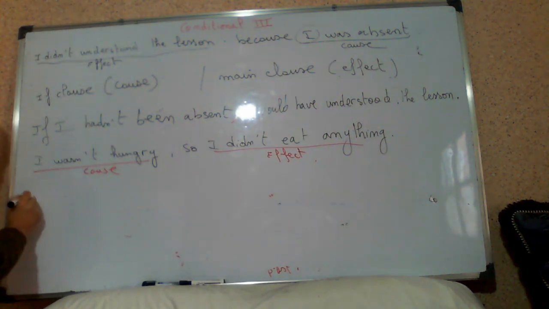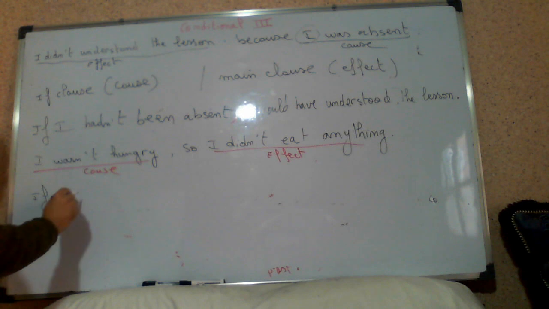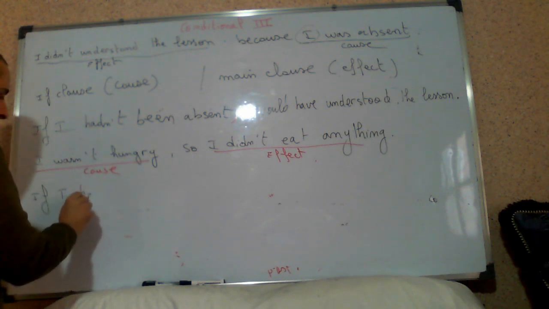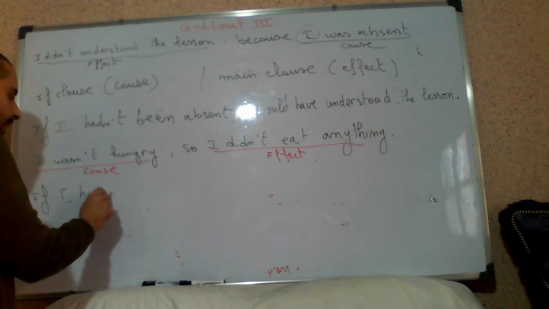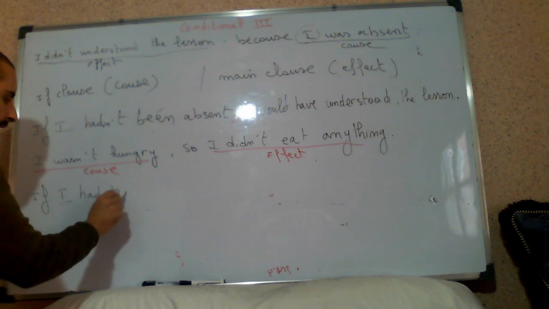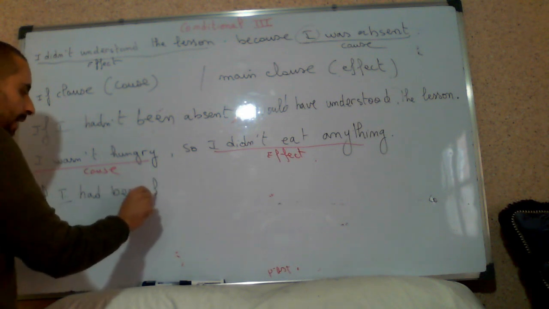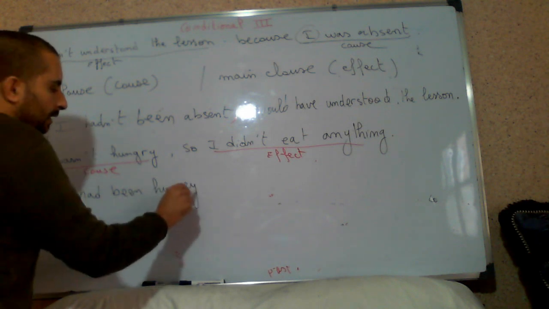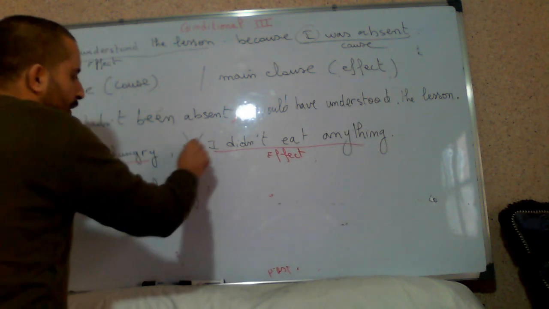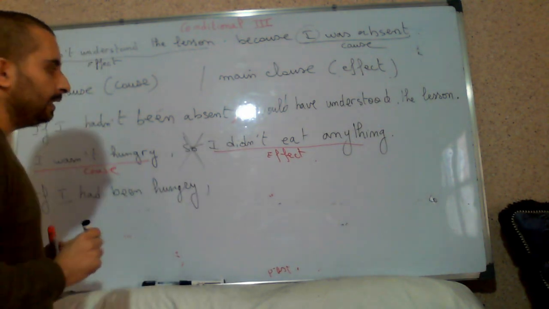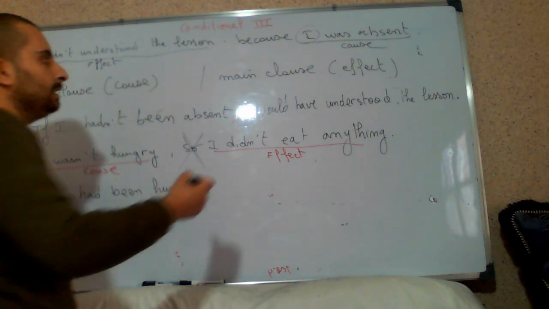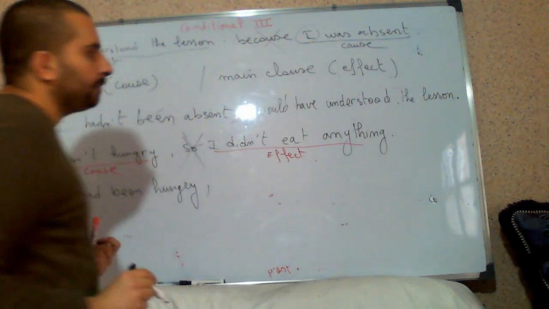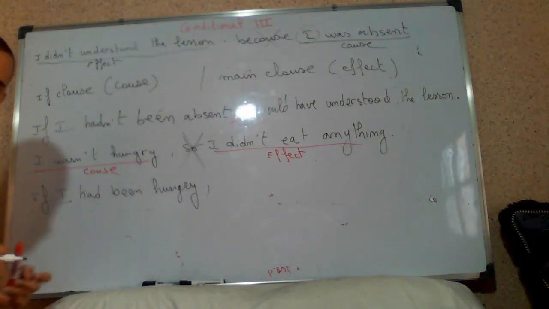If I, subject, what is this? I, plus had. Wasn't is negative, so we use affirmative: had, plus the past participle of verb to be. What is it? Been. If I had been hungry. So these expressions of linking words, like so, because, as a result, all of them we delete when we use if.